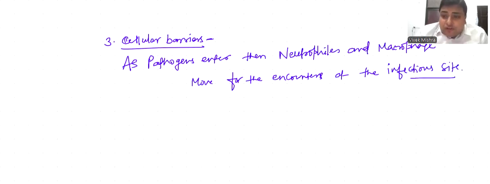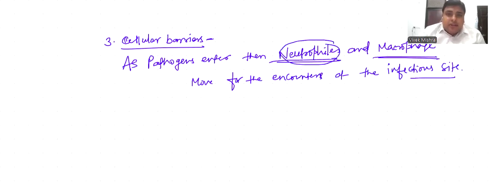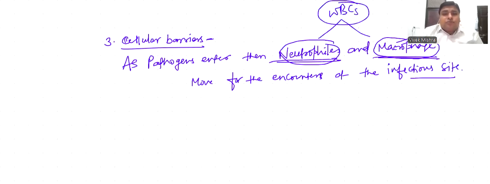Size of neutrophil is small and macrophage is the enlarged form of monocyte. We studied about the WBC. These are white blood cells, which form our immune system, immune cells.